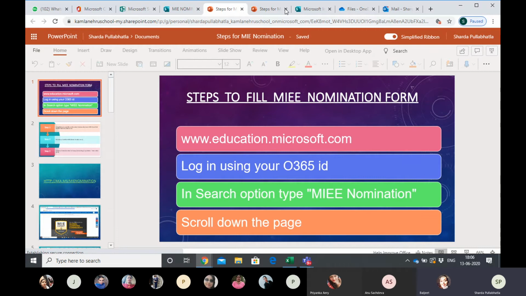Excuse me, ma'am. Yes ma'am, sure. Ma'am, actually, the OneDrive where we can see the other tools of Microsoft when we open that page, right?